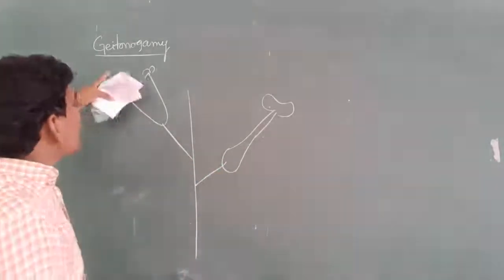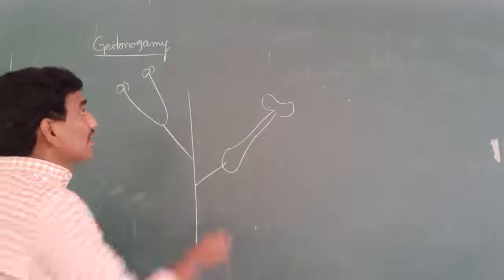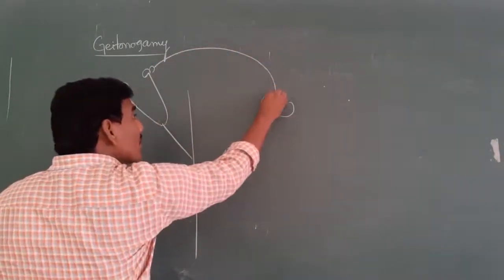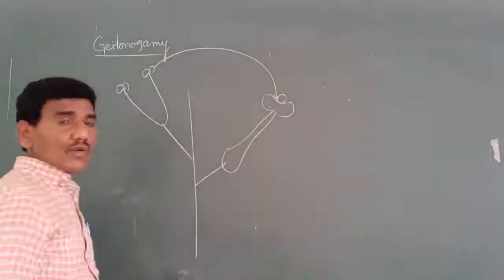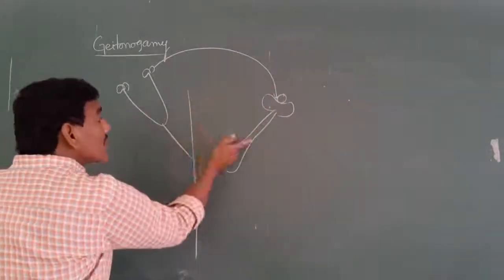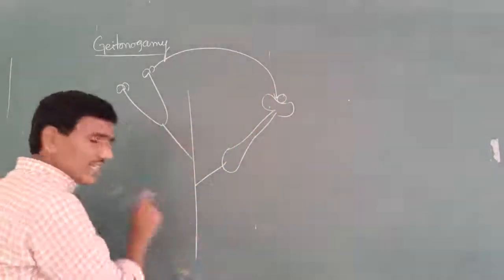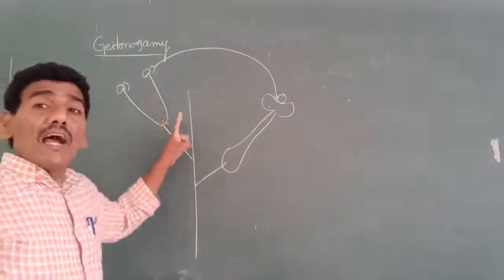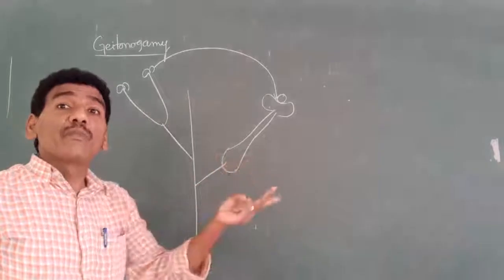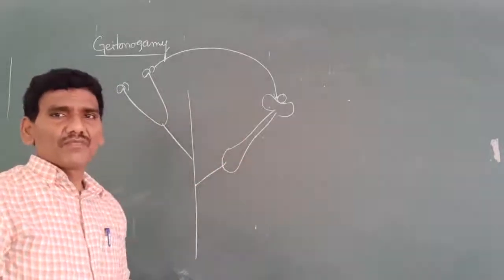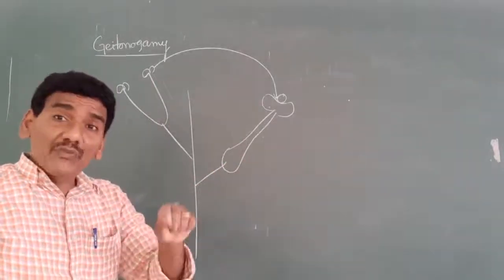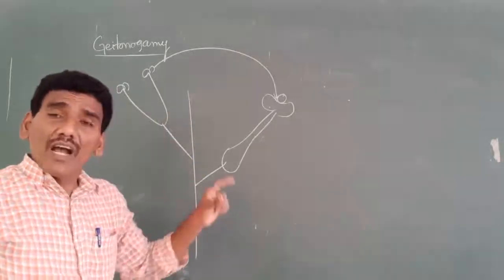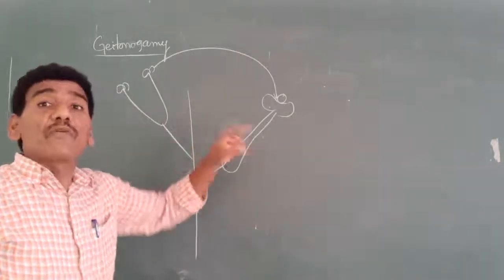What is the definition of geitonogamy? The transfer of pollen grains from anther to stigma of two different flowers of the same plant. Here, geitonogamy occurs within two different flowers of the same plant. Autogamy occurs within only one flower, but geitonogamy occurs within two different flowers of the same plant.